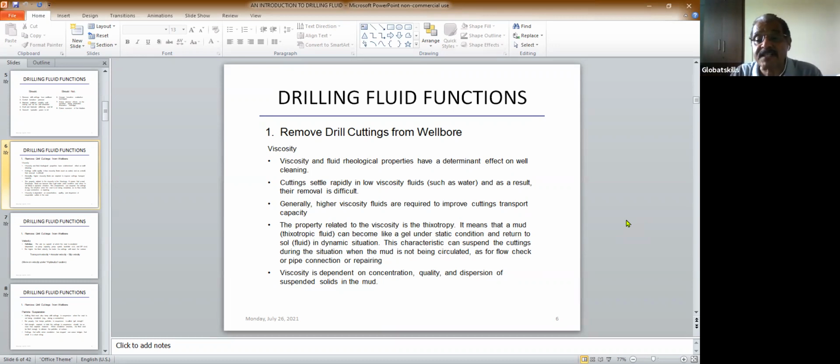So viscosity depends on concentration, quality, and dispersion of suspended solids in the mud. You see what happened, how you get the viscosity.